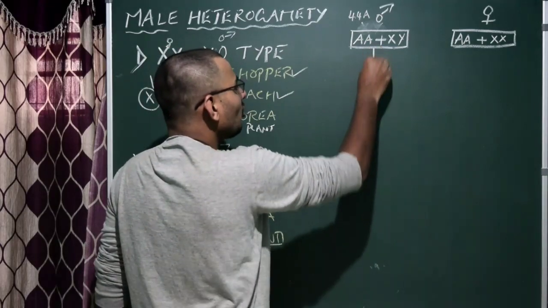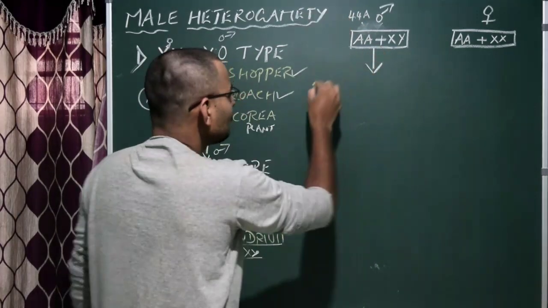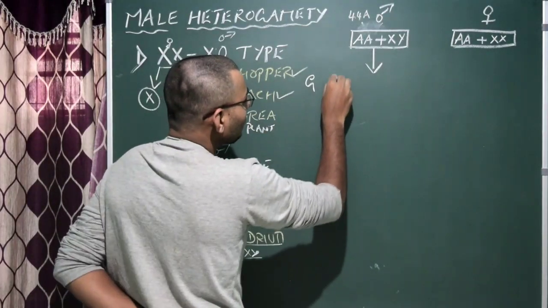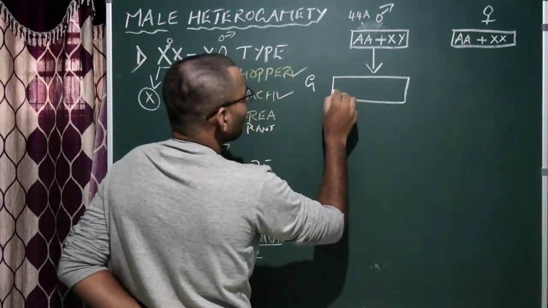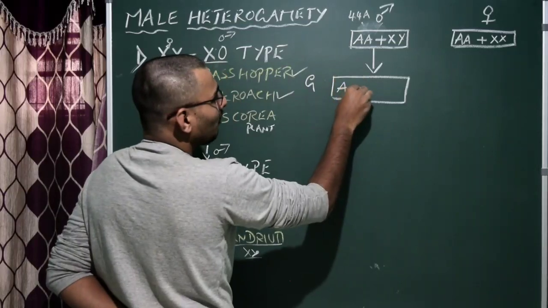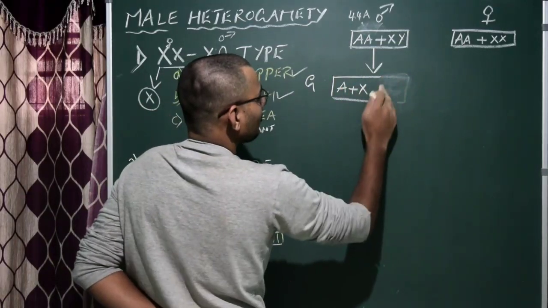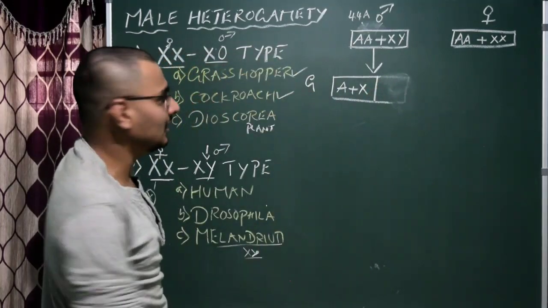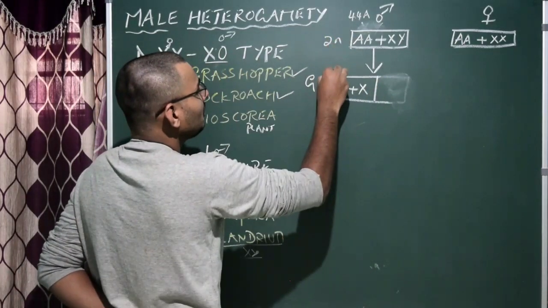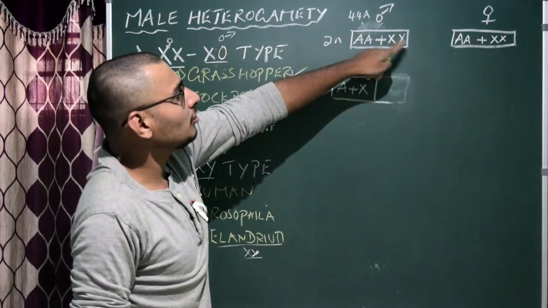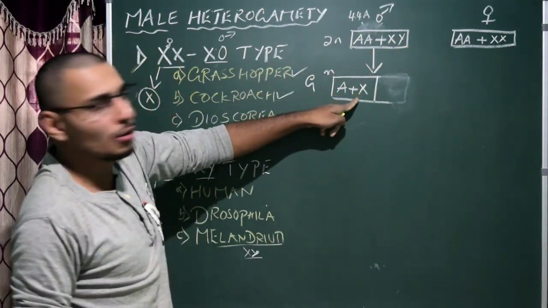During the formation of the gametes, you have to write like this. Just write G, gamete. What do you have to write? You just write A because haploid, plus you write X. So like this, A plus X, that is actually 2N now is becoming N. So one pair of autosomes goes to gamete, and out of 2 allosomes, one allosome will go into the gamete.